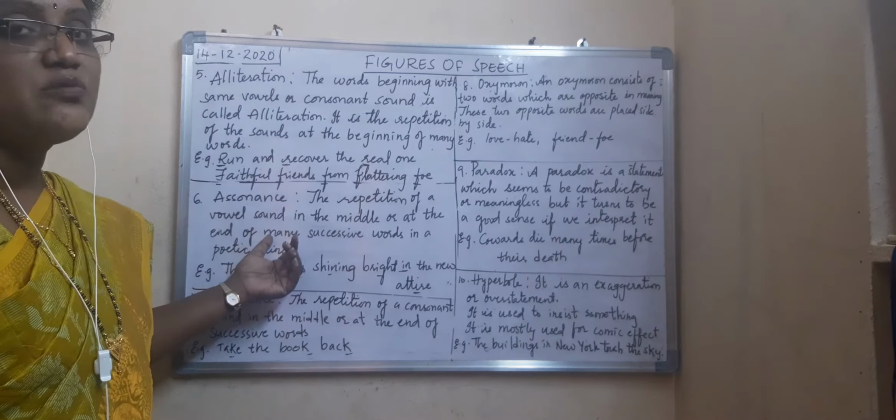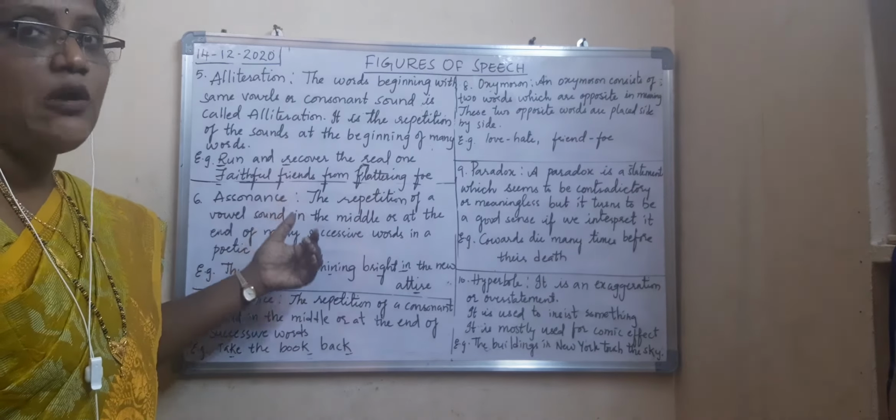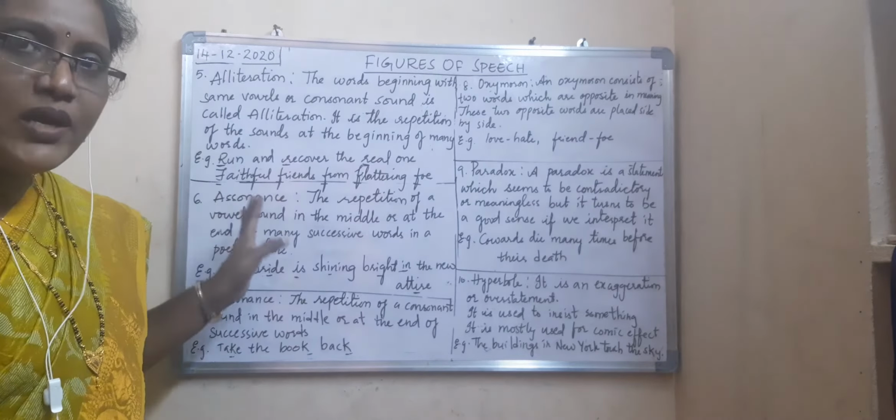Consonance. Assonance means the repetition of the vowel sound, only vowel sound. Consonance means only consonant sound. So assonance means the repetition of a vowel sound either in the middle or at the end of many successive words. Alliteration means the words beginning with the same vowel sound or consonant sound at the beginning of many successive words. Here vowel sound or consonant sound at the beginning only.